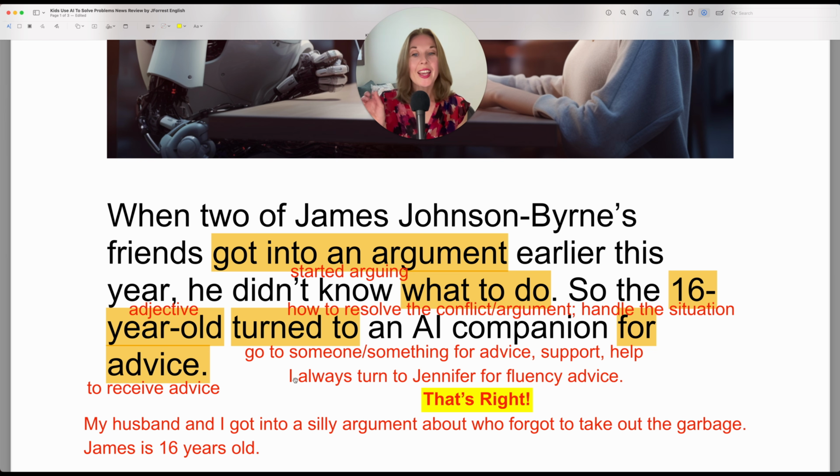Hopefully you would say, I always turn to Jennifer for advice. What type of advice? Relationship advice? Diet advice? No, for fluency advice. So always is our adverb of frequency. So that's why we have turn as the present simple. You could say, she always turns to Jennifer for fluency advice. So you would add that S, of course.